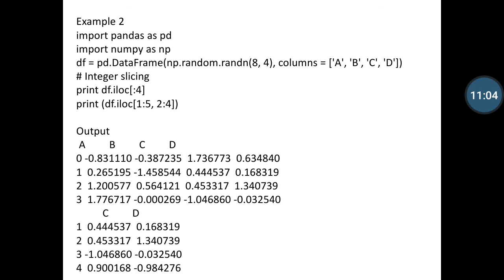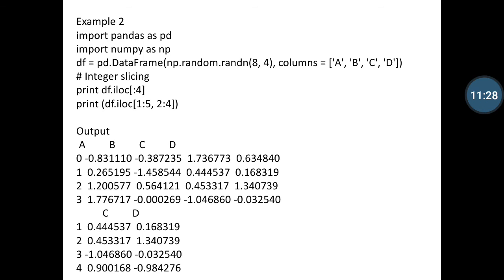And in example number 2, we import both the libraries and define a data frame equal to pd.DataFrame, np.random.rand(8,4), and column values a b c d. And I am defining a comment here: integer slicing. So in this example we can use slicing between integer values.